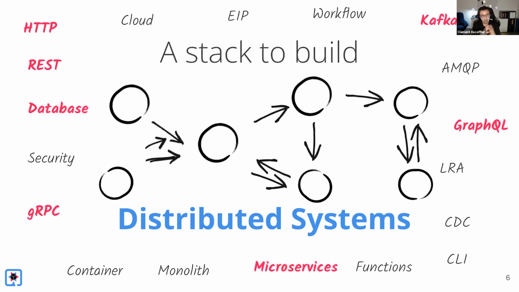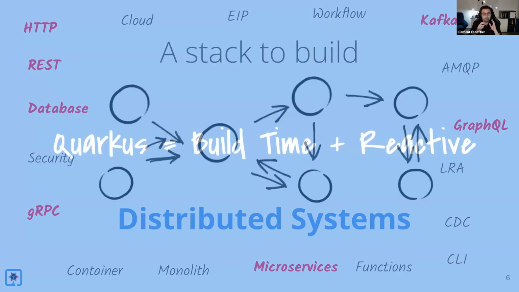So we are going to build a few microservices using HTTP and REST, so the base, also databases, gRPC, GraphQL, Kafka, and well, for today it's just this, but as you can see on this slide, Quarkus can do a lot more than this.